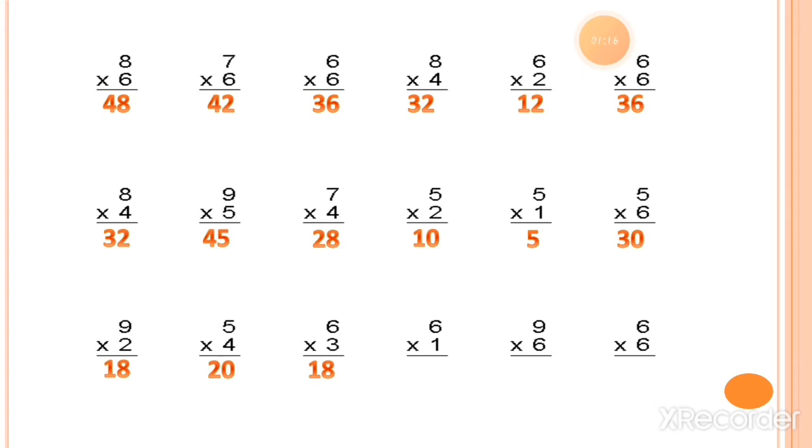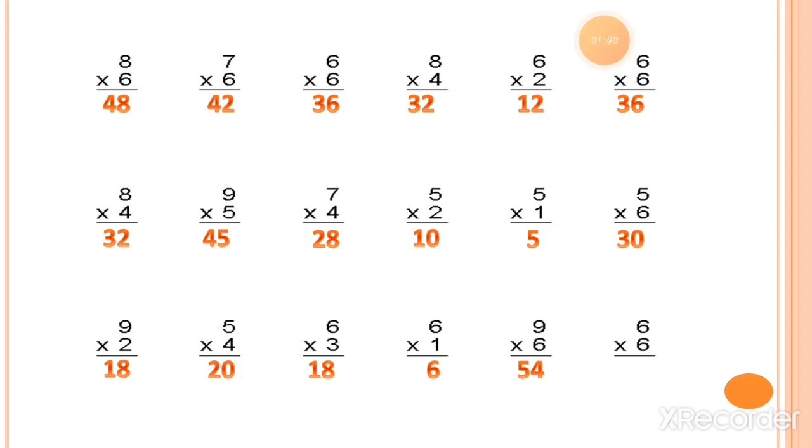Now the next one is 6 ones are or 1 six is, both are equal to 6. 1 six is equal to 6 and 6 ones are is also equal to 6. Now the next one is 6 nines are or 9 sixes are, both are the same, which is 54.